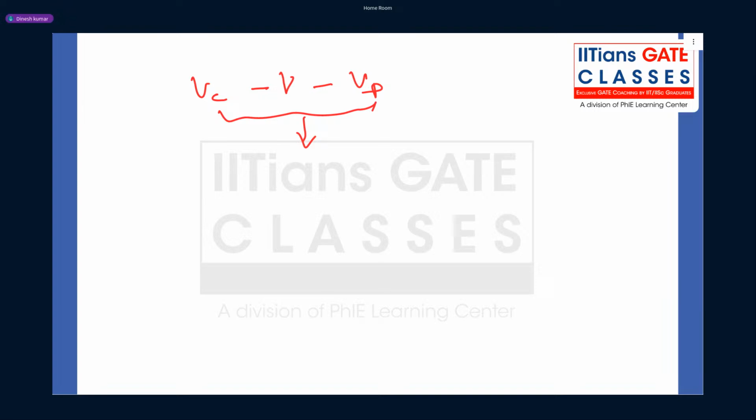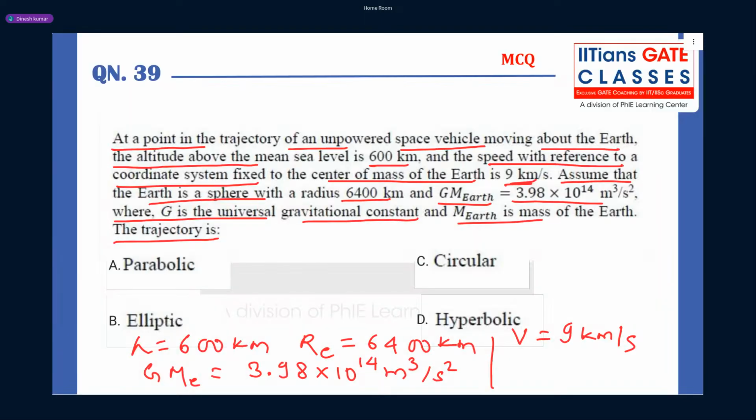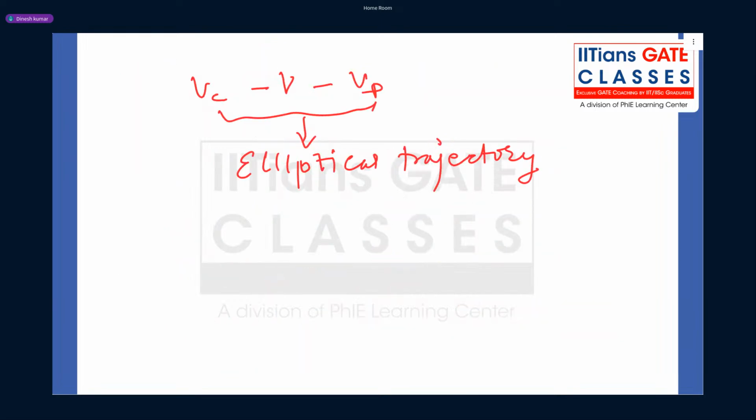It is an elliptical trajectory. Clear? So, what is the answer? The correct answer is B. Okay. So, let's move to the next question.